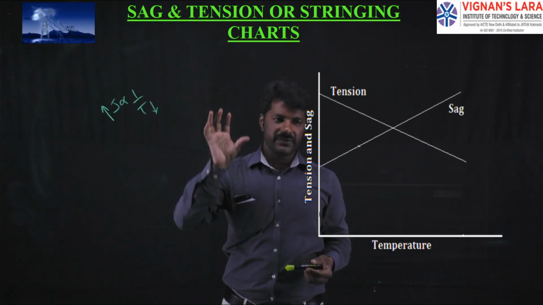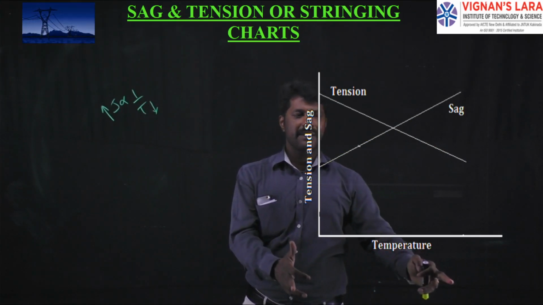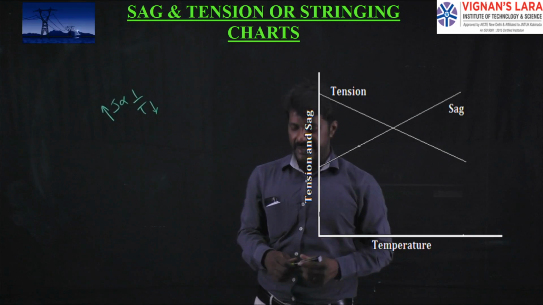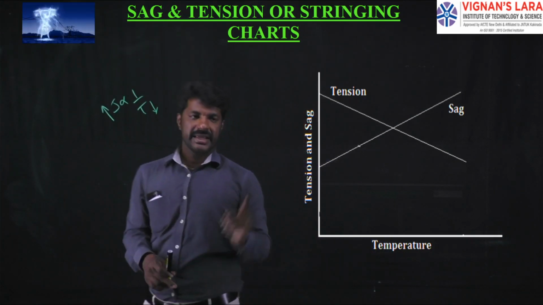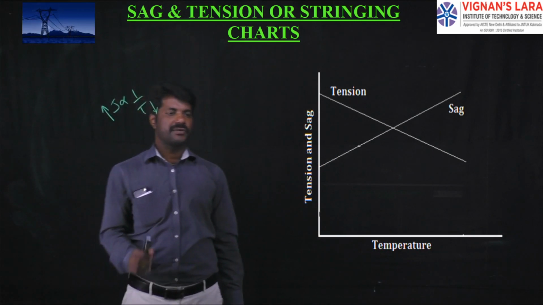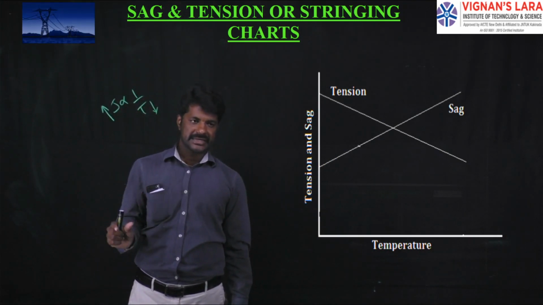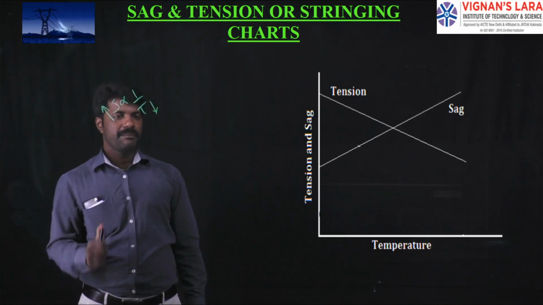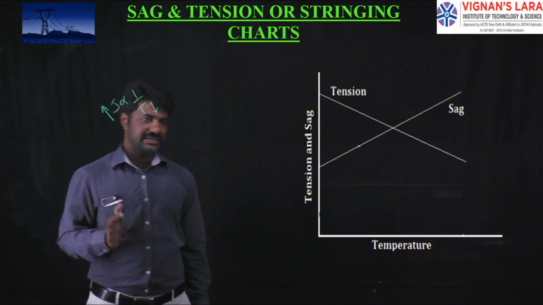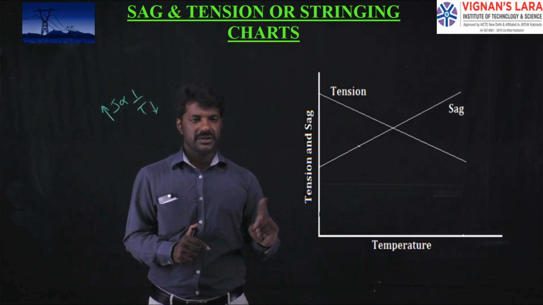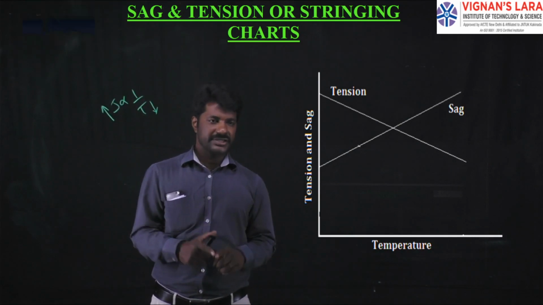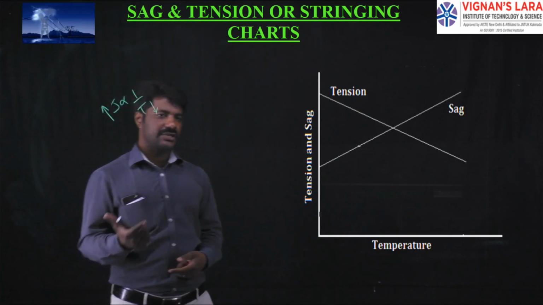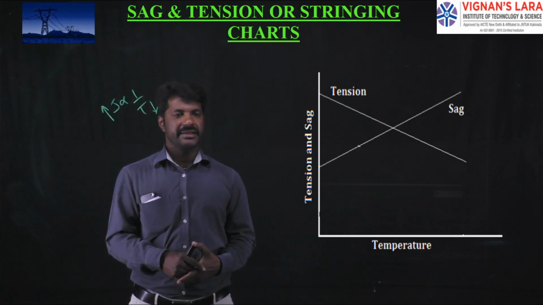Such different tensions over a range of temperatures are calculated beforehand, before erecting a transmission line, and sag values are estimated. These charts will be helpful for us in finding out the magnitudes of the sags over tensions against the temperatures. So up to now we have covered all the parts related to sag, factors affecting the sag, and case studies with equal supports, unequal supports, ice accumulation, wind pressure, and next the curves which are useful for erecting the transmission line, called sag templates, and finally the stringing charts.